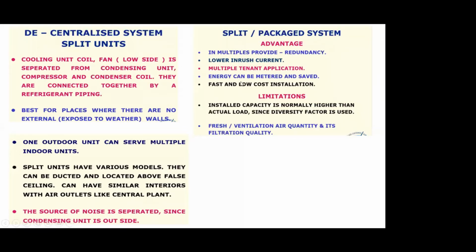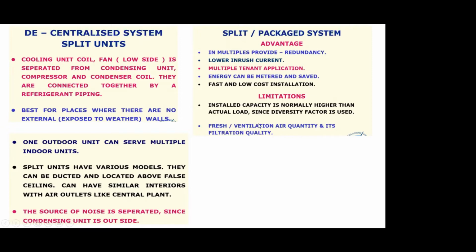Suppose you have one outdoor unit connected to 3 indoor units. So even if one indoor unit is not working, at least you can work with the others. Multiple tenant applications, yes, it can work very efficiently. If your building has 10 floors, each floor has a single tenant, then every floor may have one decentralized system, and so the billing becomes very easy. It's fast and low cost of installation. Energy can be metered very easily.